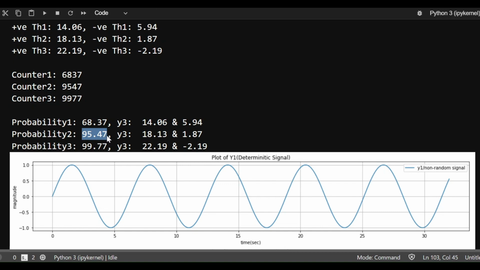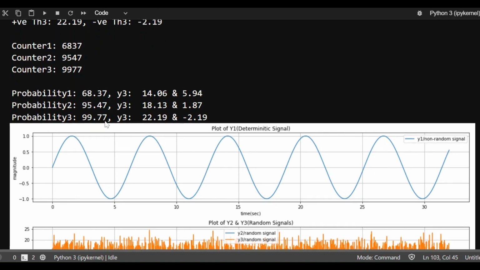we can very confidently say that there's a 95% probability that data will assume a value between 18 and 2. It can be any value. It can be 10, 11, it can be 3. So that probability is 95%. And lastly, if we further widen the band, we can very confidently say that the probability of finding my random data falling in this particular threshold, from 22 to -2, is almost 99%.